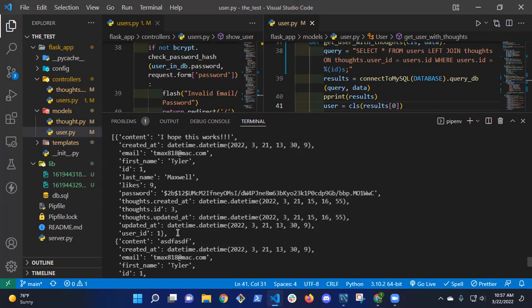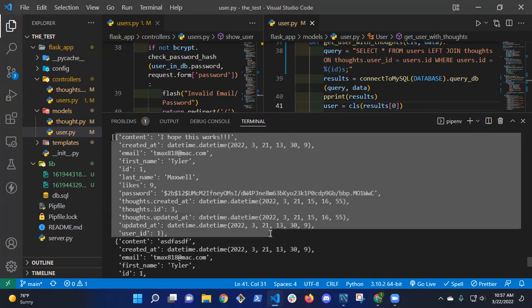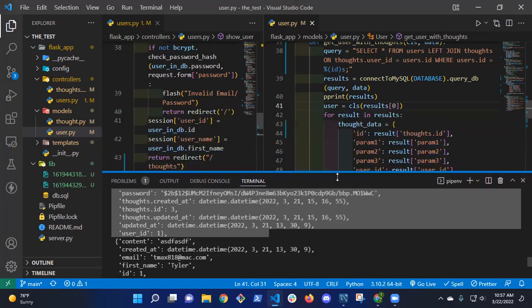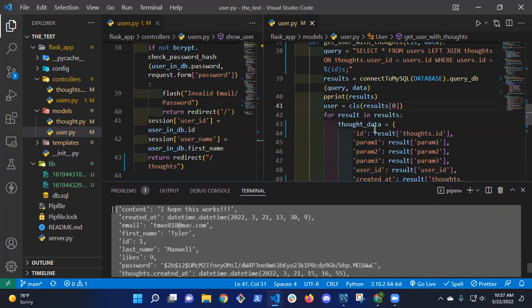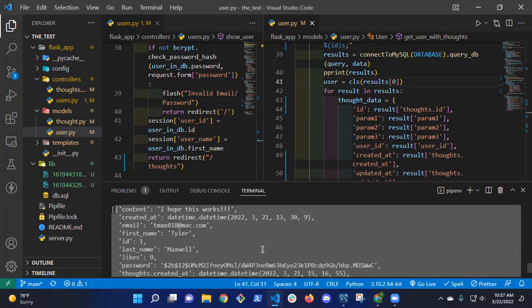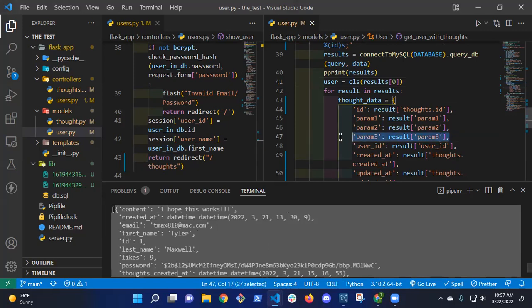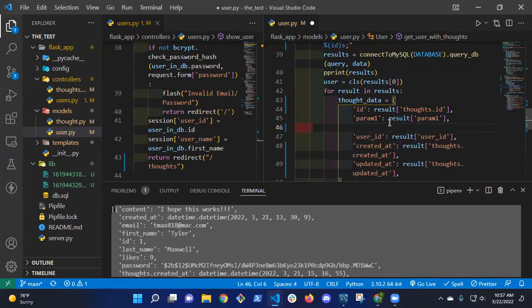We basically have everything in here that we need to make a thought and a user. We have the user's first name, last name, so we're able to make a thought. We're going to be pulling all of this off and passing it into our thought data that we're creating here. Let me make sure it's going to be right. We have thoughts.id, so that's right. The params are going to be what? What do my thoughts have?